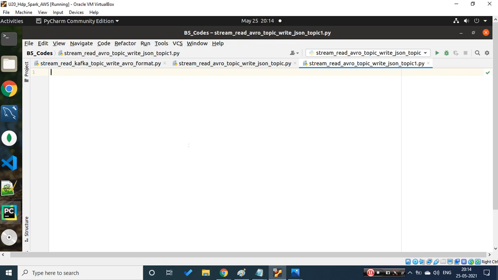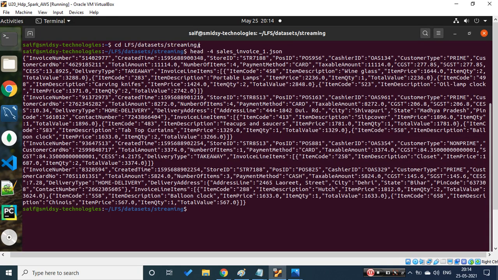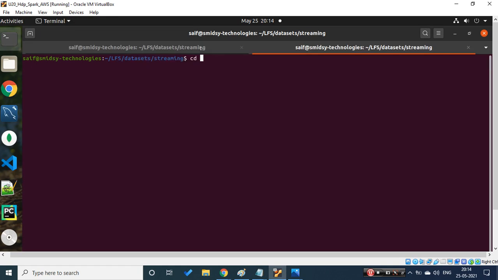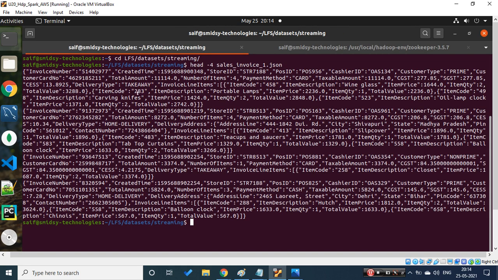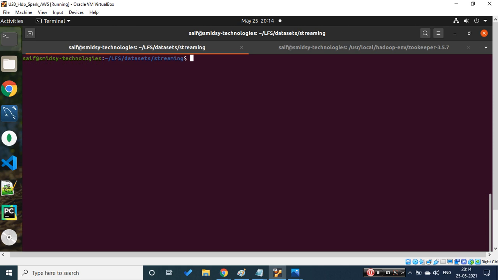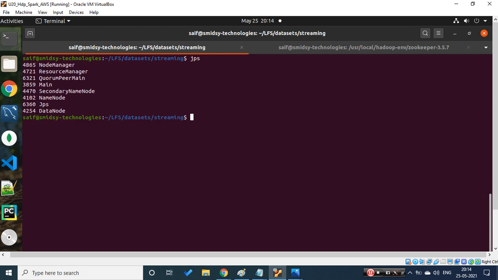Let's go to my terminal and open a new terminal. Let's go to the zookeeper home, and under zookeeper home I need to start something, that is zkServer.sh, and we just need to say start. Hopefully that should be up and running. Let's clear the screen, and if you do jps, we should have one zookeeper service up and running.